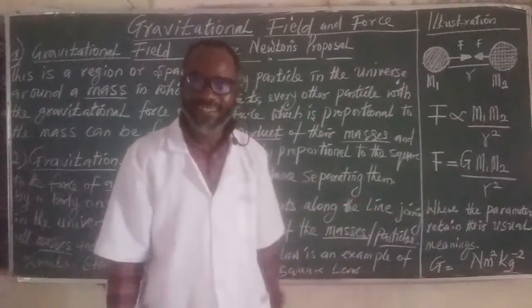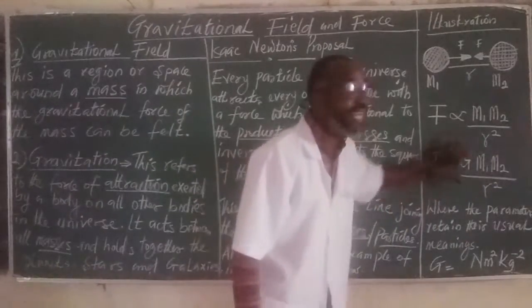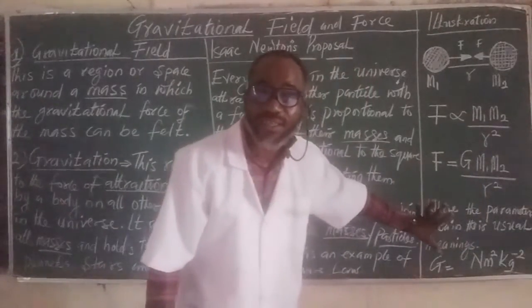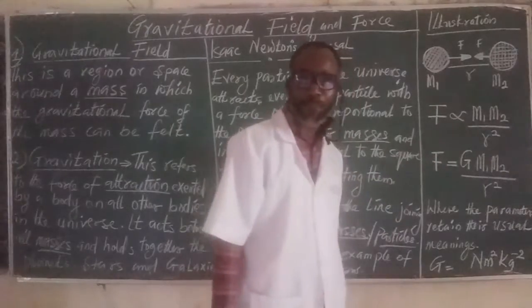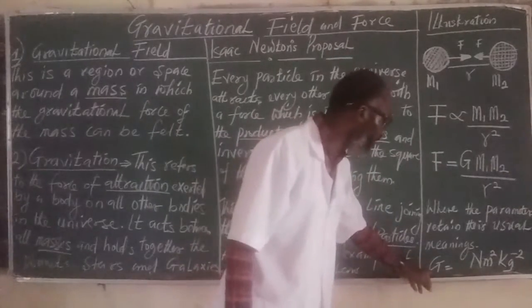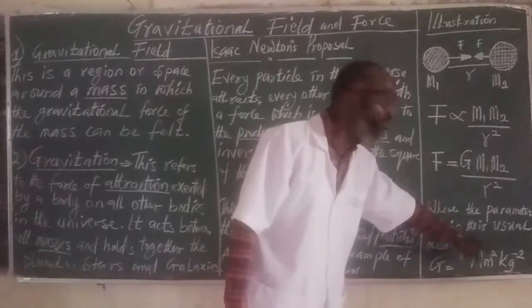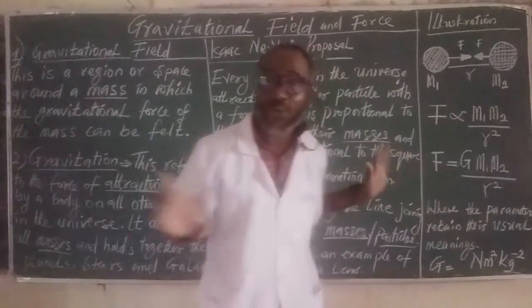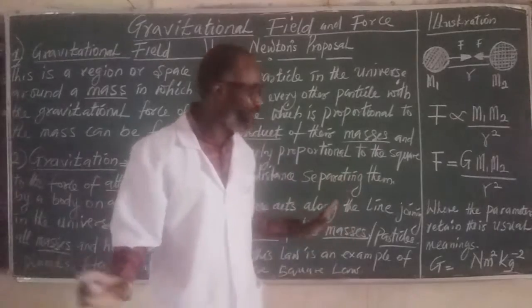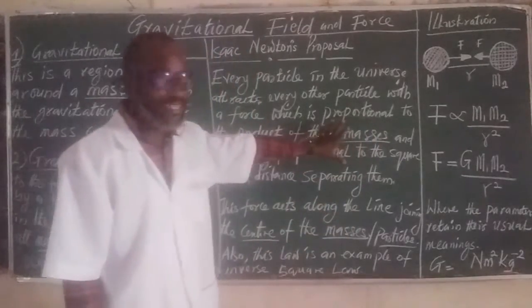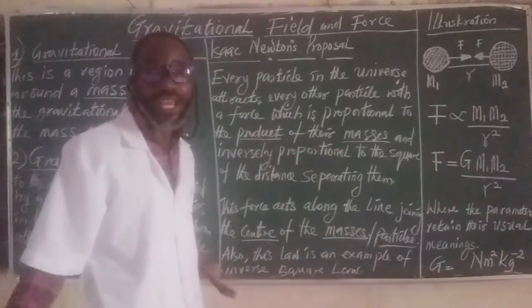If all these parameters retain their usual meanings, we now have F equals G m1 m2 over r squared, where G is given in units of Newton meter squared per kilogram squared. And this is very clear. So that's what it means.